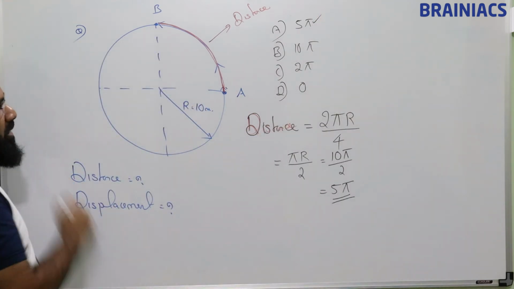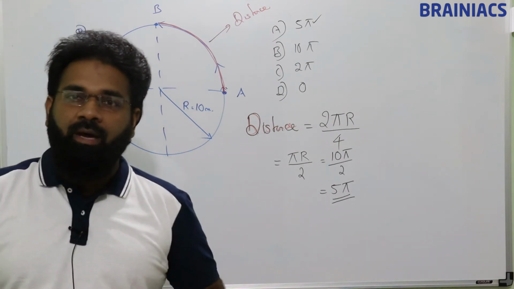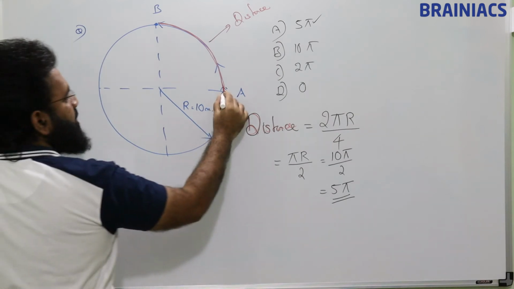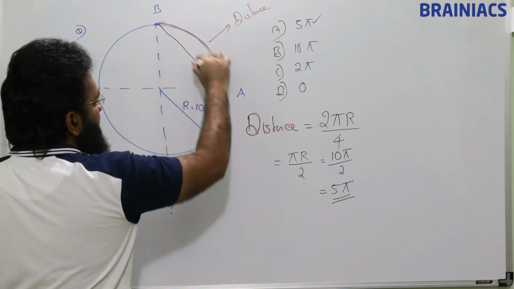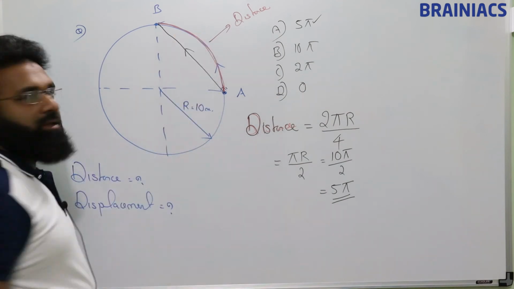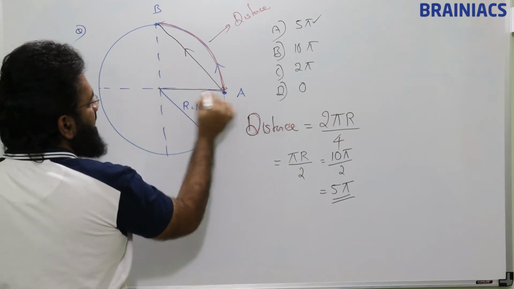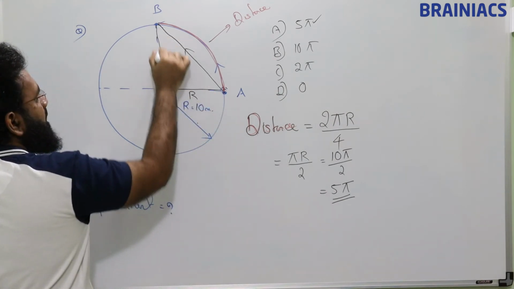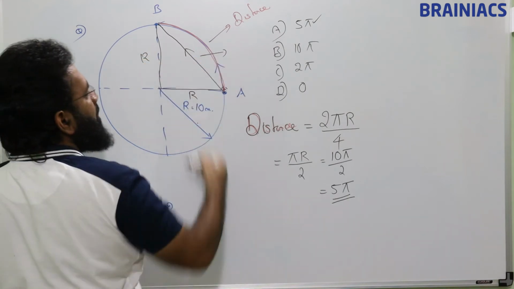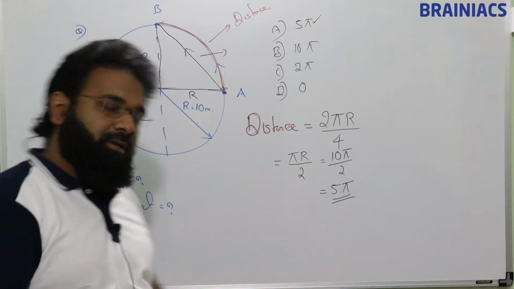Okay, now displacement. How to find displacement? Displacement is nothing but the shortest straight line path from initial position to final position. This is the initial position, this is the final position. Shortest straight line path. Draw a straight line. This is the direction of displacement. Now how to find this? If this is radius r, this is also radius r, this is also radius r. Now we can apply here our Pythagoras theorem from mathematics.